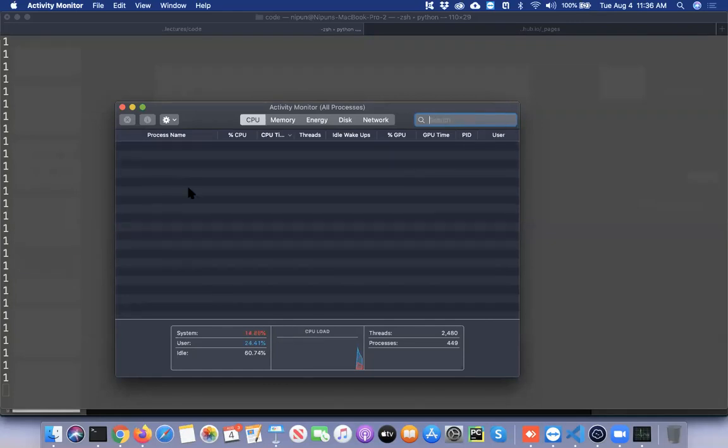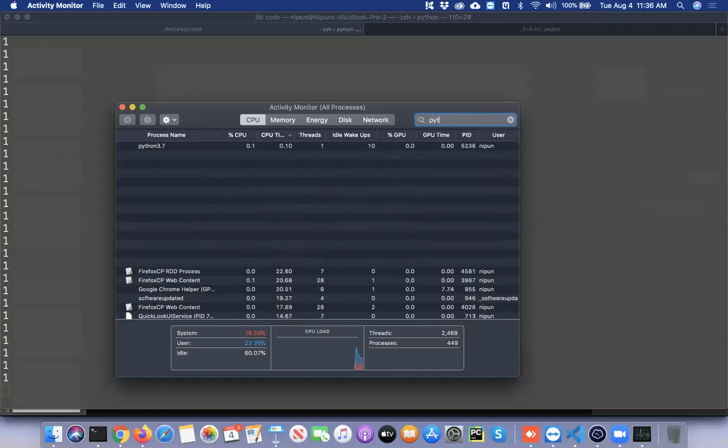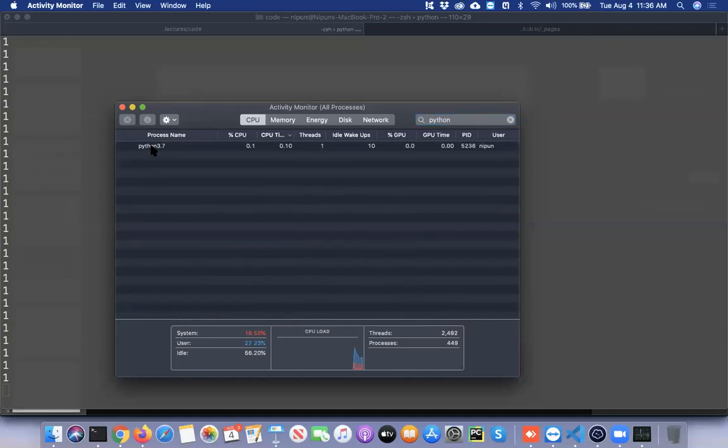Okay, for some reason I am unable to find it. Okay, maybe this will be under Python. Yeah, this is under Python 3.7.